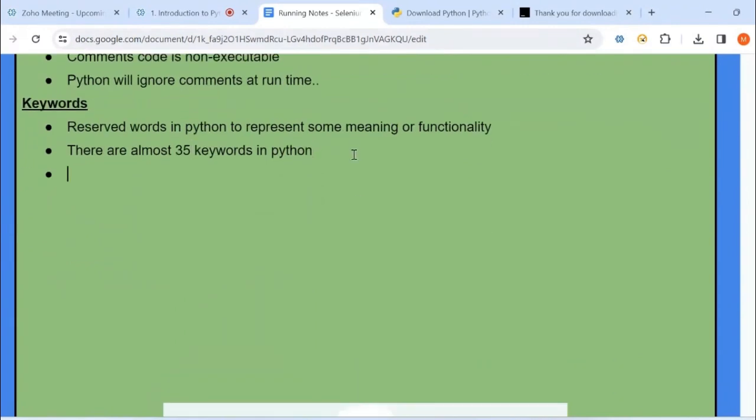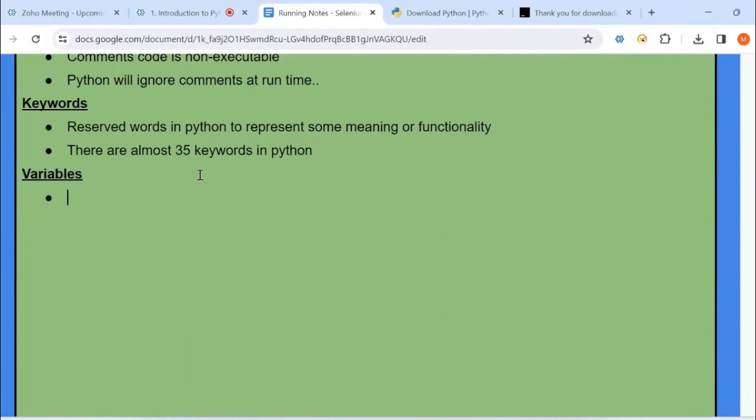Let me discuss variables. These are all the basic stuff which you should know before trying to make complex programs in Python. A variable is a reserved memory location. So there is a memory location in Python. If we initialize a variable, then some memory will be reserved for that variable. Why is it reserved? To store values or data. Yes, we initialize a variable to store some values or data.